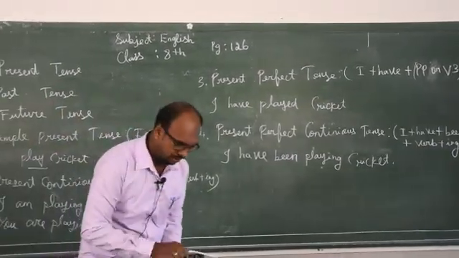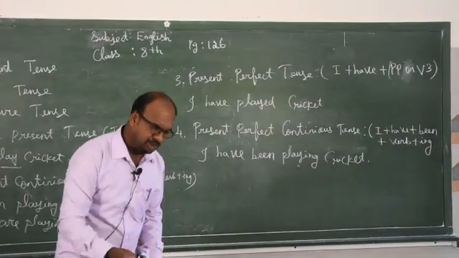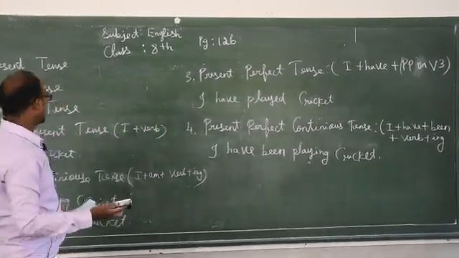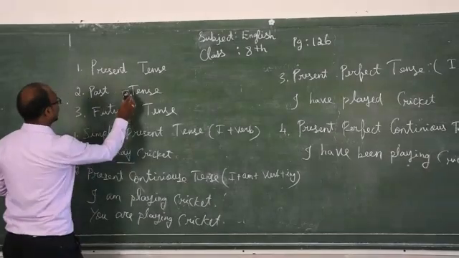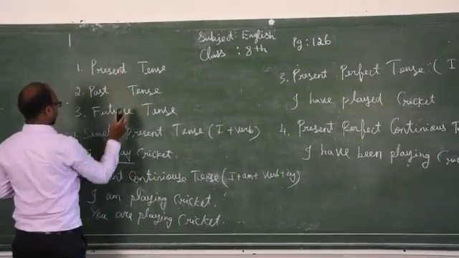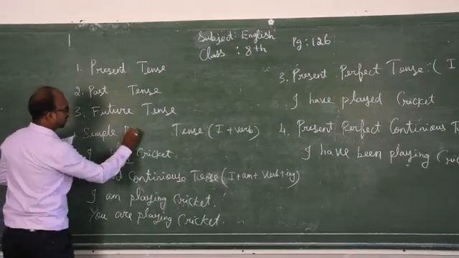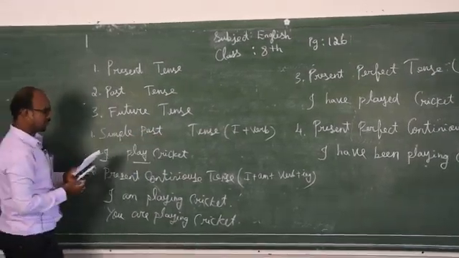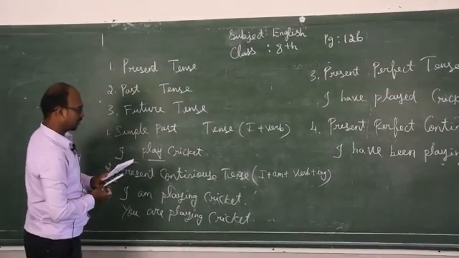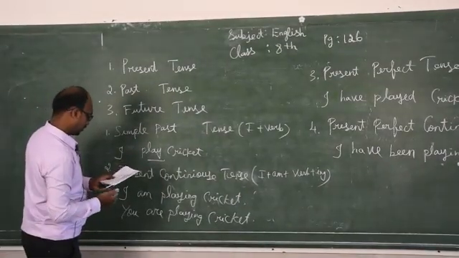Very easy. Simple past, you can work it out yourself. Simple present means play, so simple past means what will come?